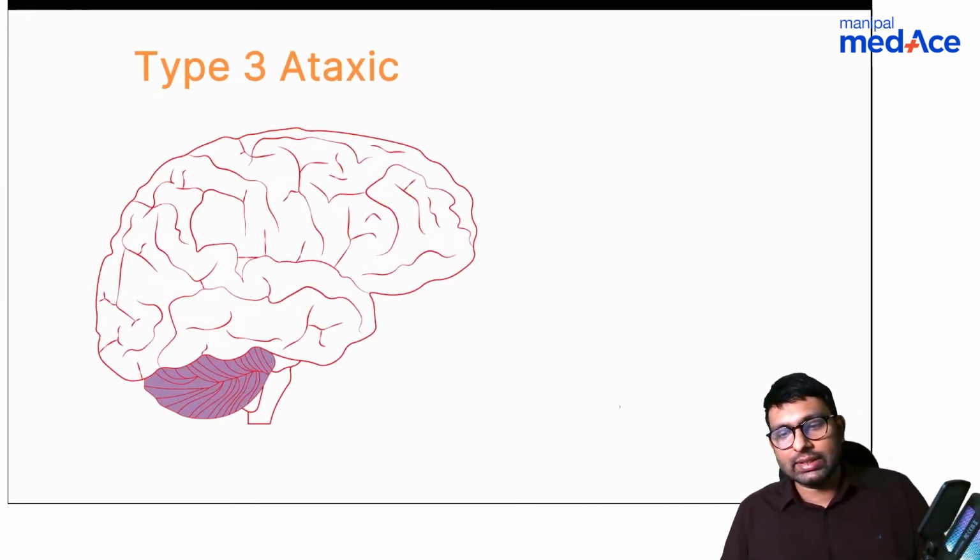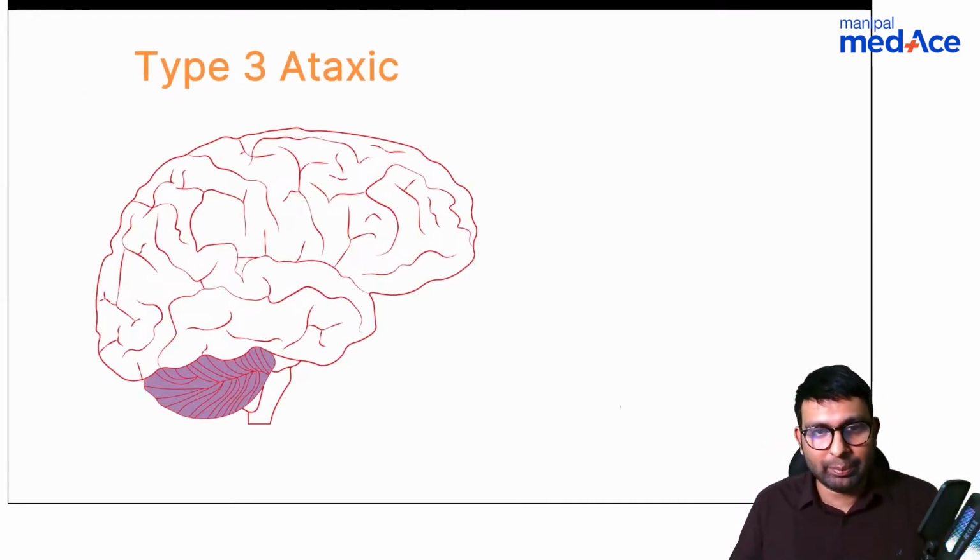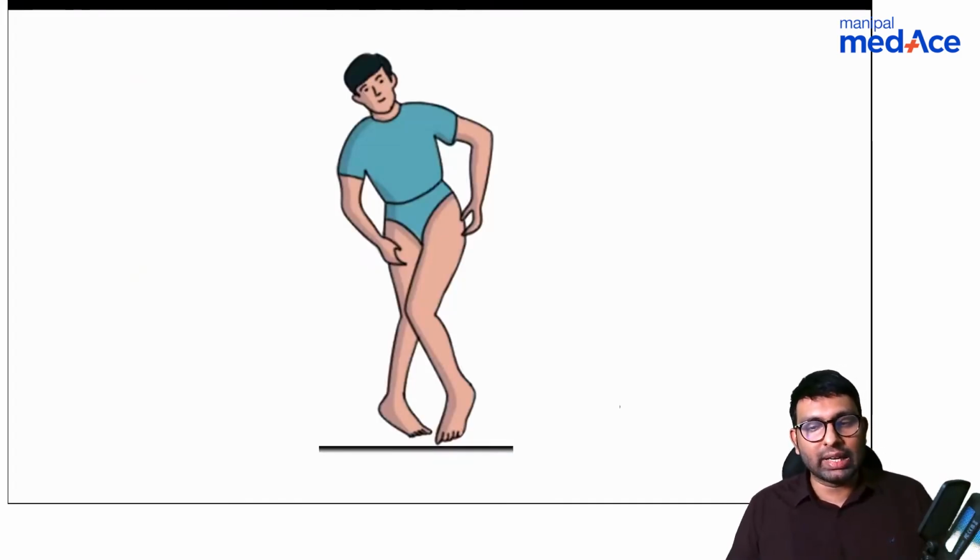Type 3 is ataxic, which mainly involves the cerebellum. Okay, so this is a gait that you commonly see in cases of diplegic type of patients with spastic cerebral palsy, that is a scissoring gait. Any other gait that you know in cerebral palsy patients? Is there only scissoring gait? Are there more gaits that are seen in patients of cerebral palsy?